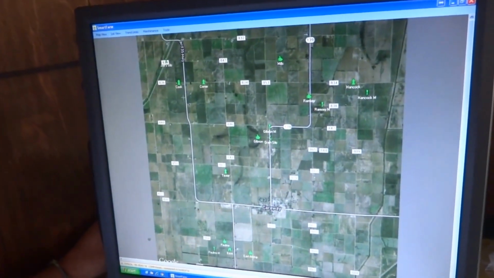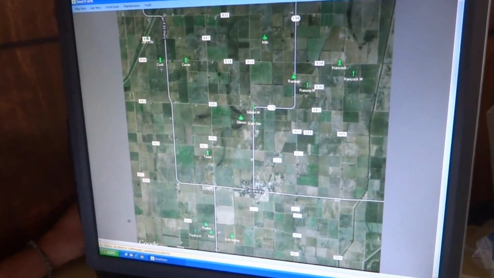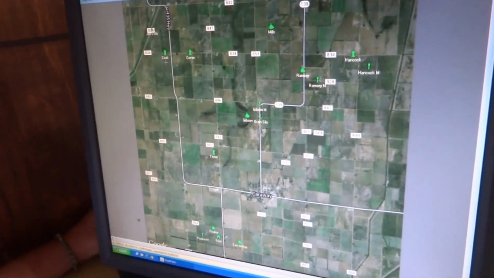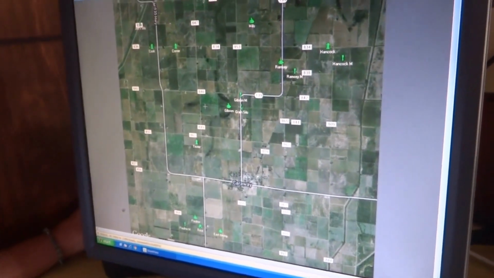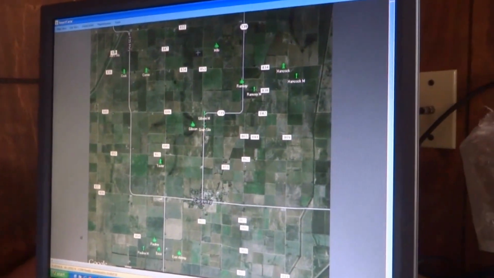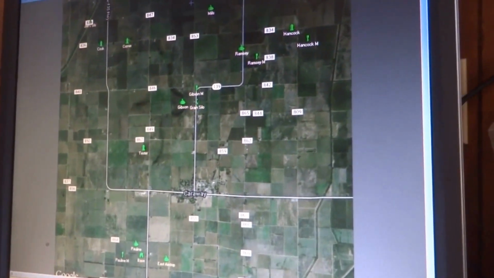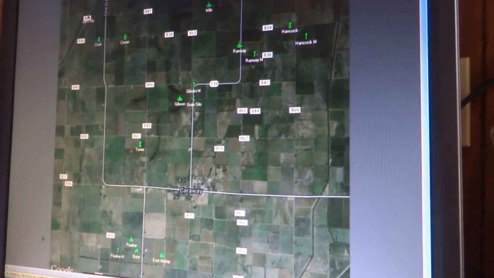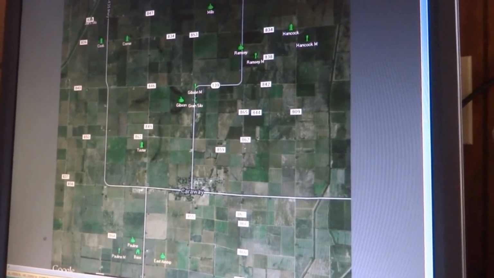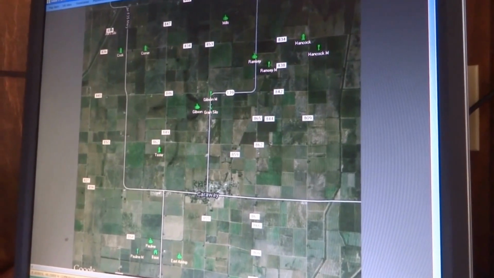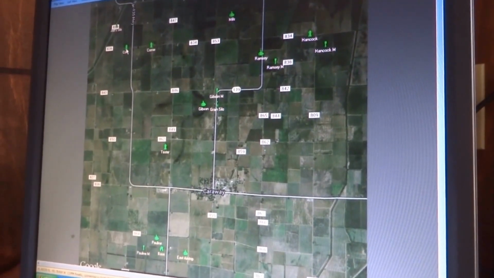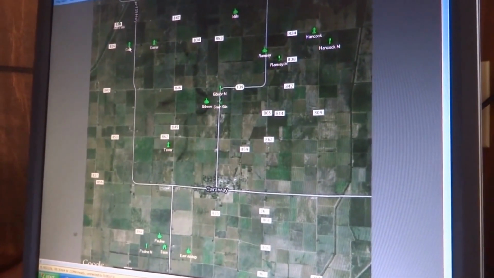There are icons indicating the type of pump or moisture stand or repeater tower on this map. We show 15 icons spread over about a 4-mile wide, 6-mile long part of the farm. So over here is an icon for an electric pump.